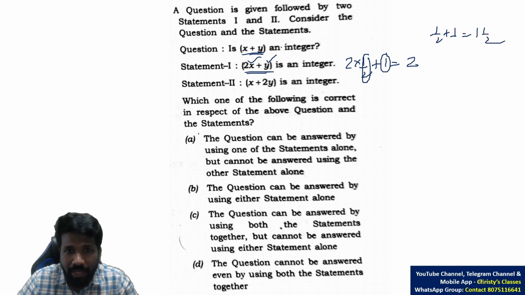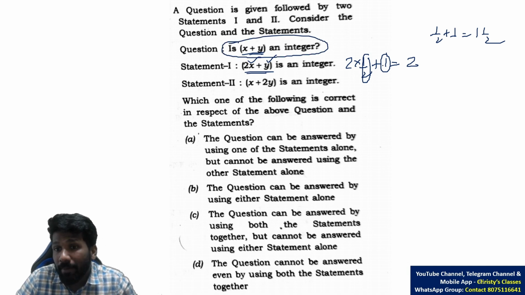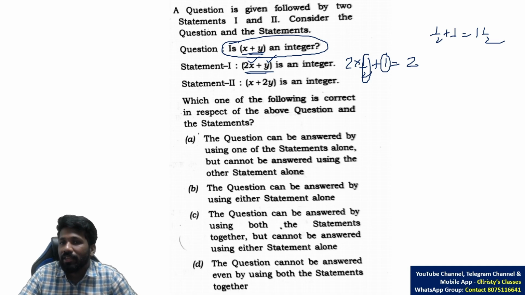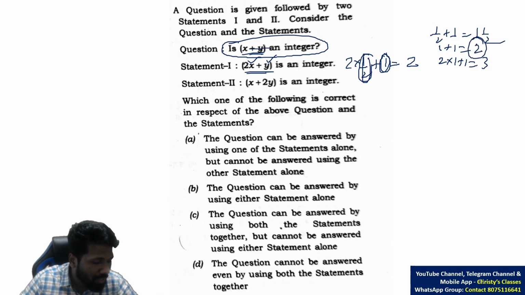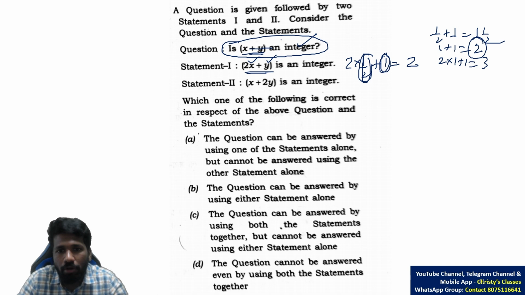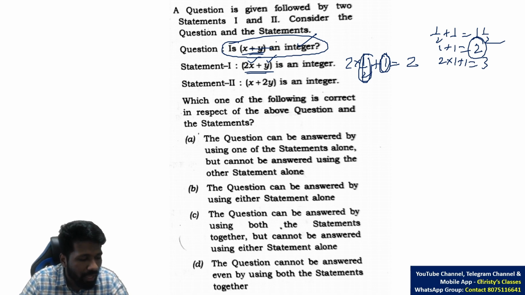Yes, if it is not an integer also you can answer the question, answer it as no. But that is also not consistent. Because instead of half and 1, if you take x and y as 1 and 1, 2 into 1 plus 1 is 3. In that case, 1 plus 1 is 2. That is an integer. So x plus y can be an integer, or cannot be an integer, according to the x and y that you are considering. That is why statement 1 is not enough.